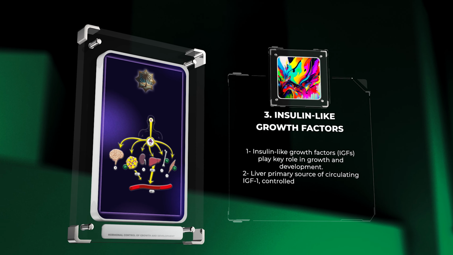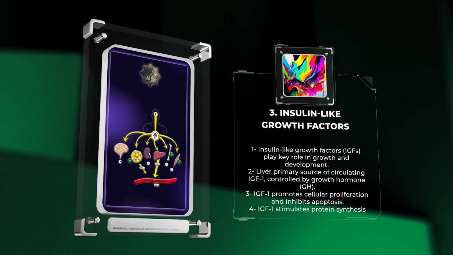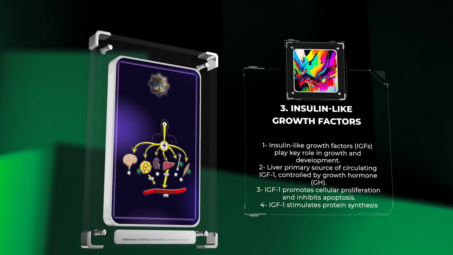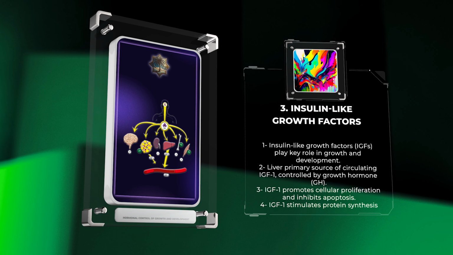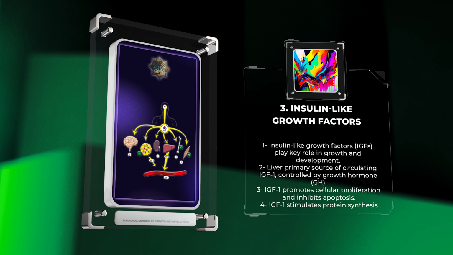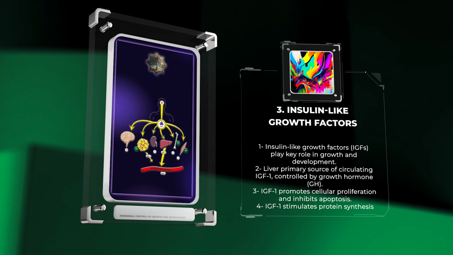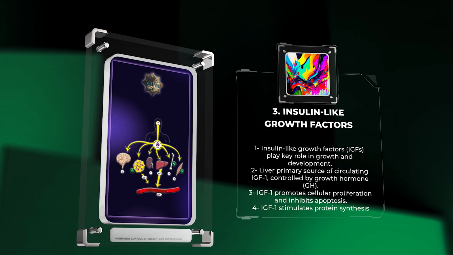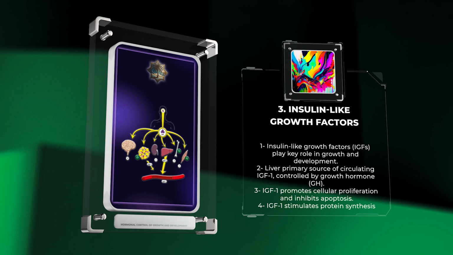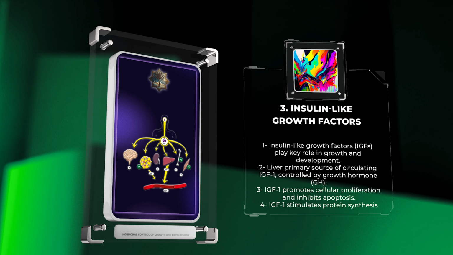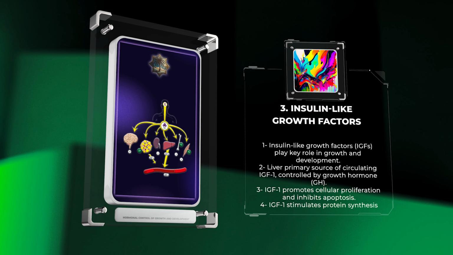Insulin-like growth factors, IGFs, are key players in the regulation of growth and development. The liver is the primary source of circulating IGF-1, which is under the control of growth hormone, GH. IGF-1 mediates many of the effects of GH by binding to the IGF-1 receptor, IGF-1R, present on target tissues.